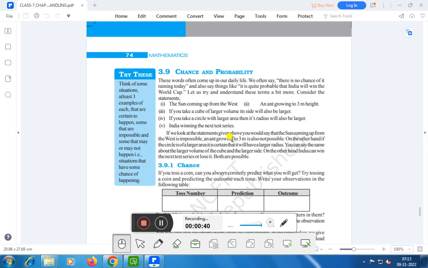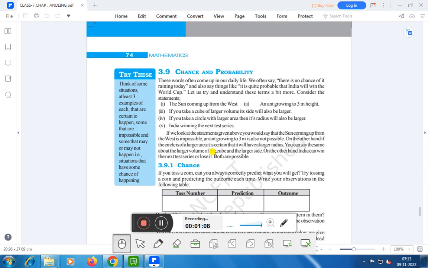You would say that the sun coming up from the west is impossible, and growing to 3 meters is also not possible. On the other hand, if a circle has a larger area, it is certain that it will have a larger radius. You can say the same about the larger volume of the cube and the larger side. India, however, can win the next test series or lose it.